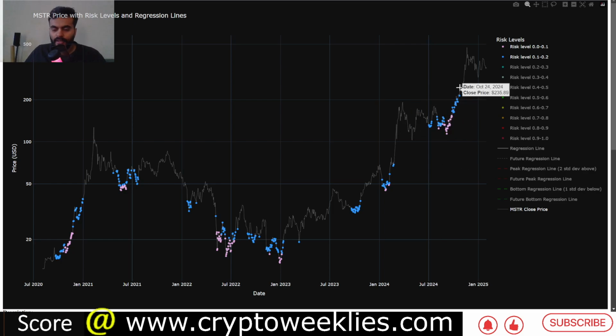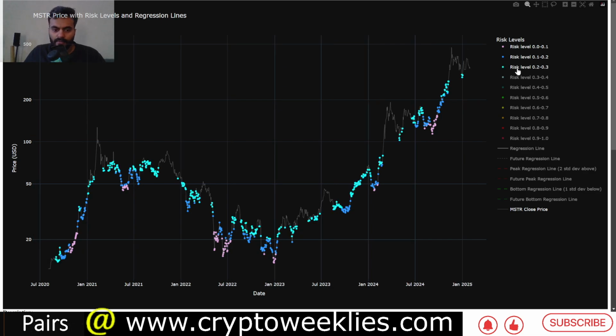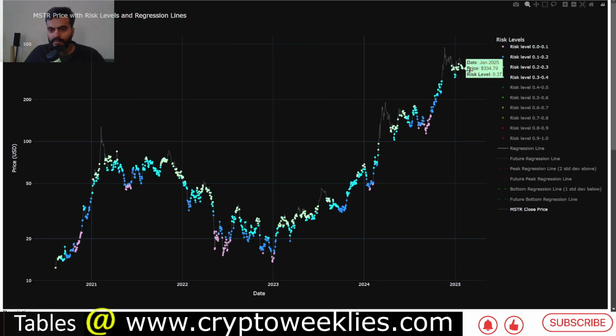This is a live model. It does not retroactively fit data. By that I mean you could leverage this model based on your own risk tolerance. If your risk tolerance is below 30% risk, essentially you are DCAing and avoiding DCAing at the local peaks. Right now the risks are somewhere between 30% and 40%. Over here, risks are dropping.